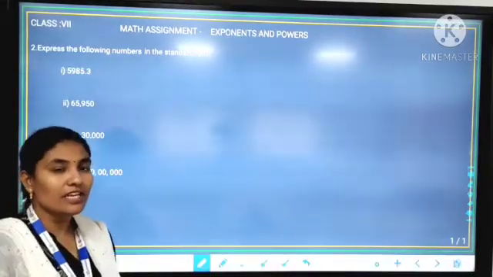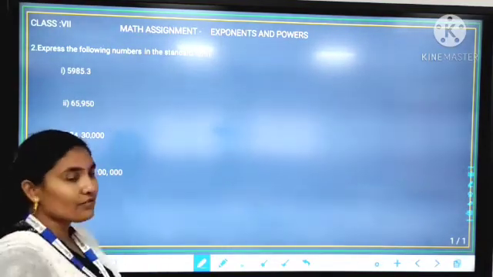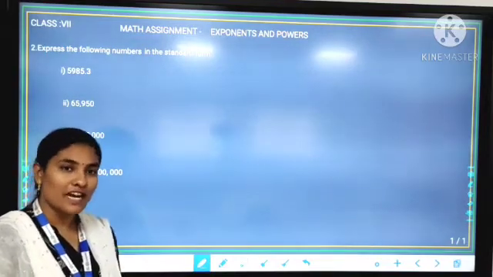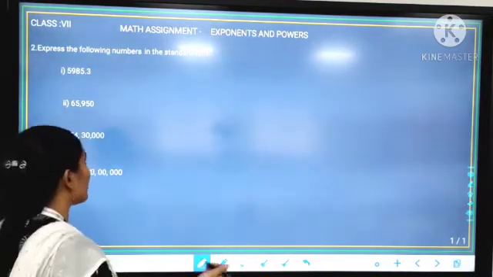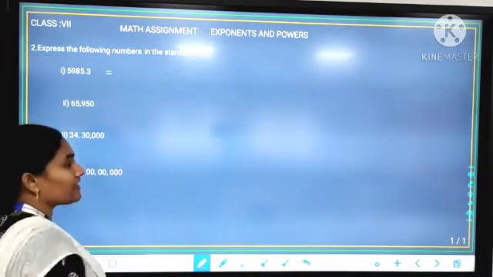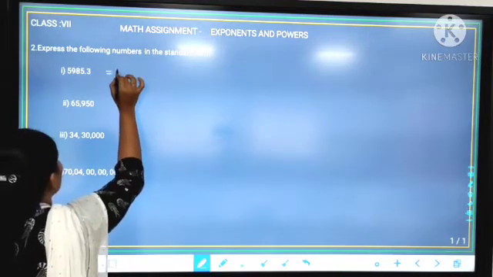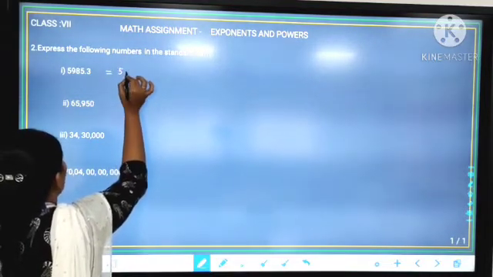See the second question: express the following numbers in the standard form. So here are a few numbers, now we are going to convert them to their standard form. What is standard form? Standard form is nothing but expressing the number with only one digit at the integral part. So here is the decimal part. Now we are going to move the decimal point to get only one integral digit.